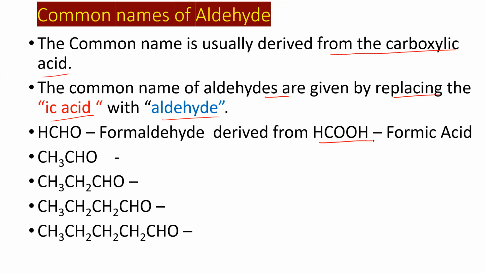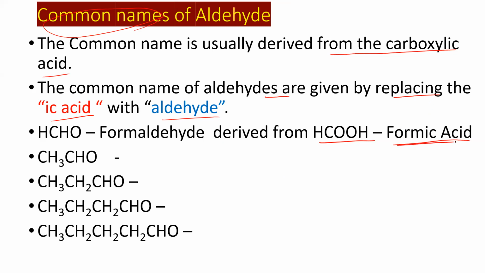So here formic acid is the common name of a carboxylic acid. Okay, just keep it in mind. There are no certain rules and regulations for common names, but for a number of compounds certain rules can be followed.